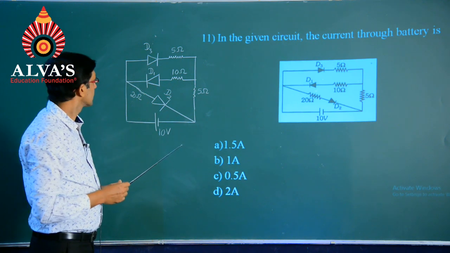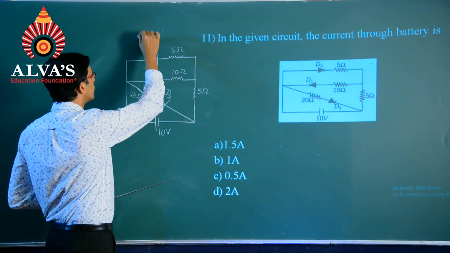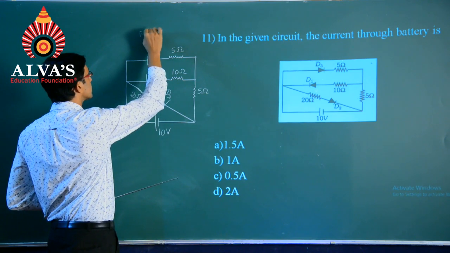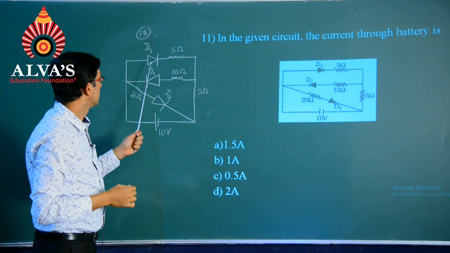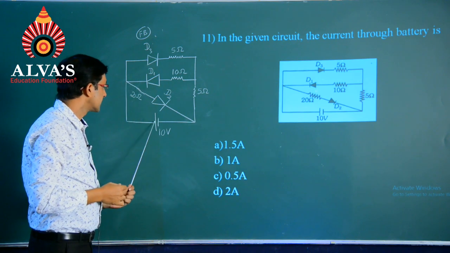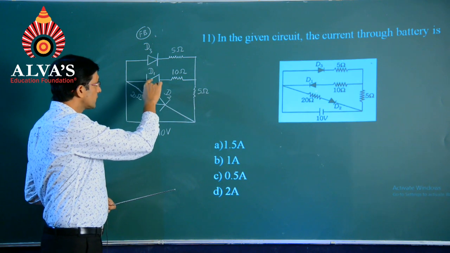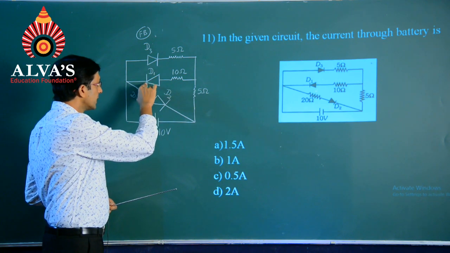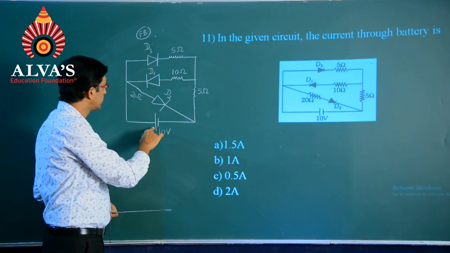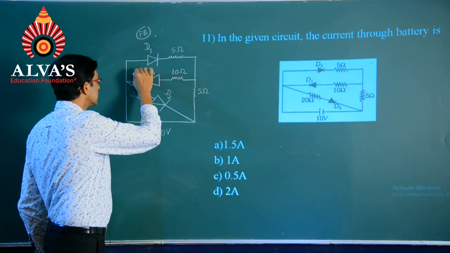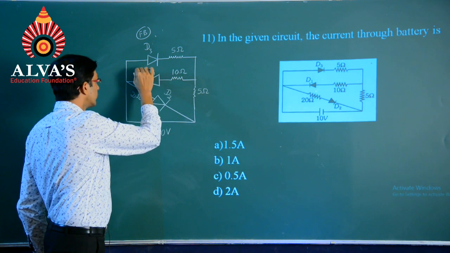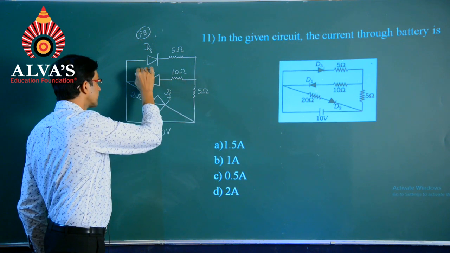diode D3 happens to be forward biased, because P side is connected to the positive of the battery. When it comes to the next one, D1, N side is connected to the positive of the battery, and hence this diode is found to be reverse biased.